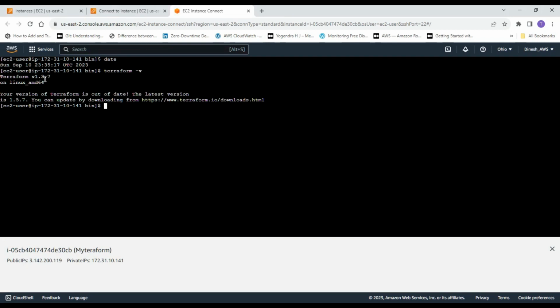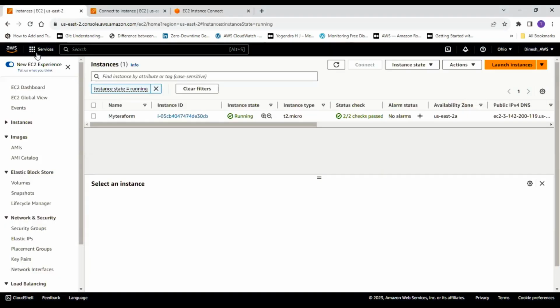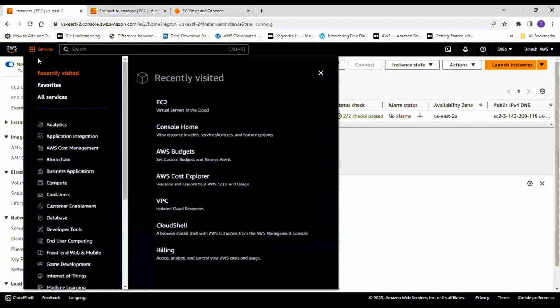Before we get into how to write the first configuration file for creating your first AWS EC2 instance, let me take a step back where I'm going to create one user, which I'm going to use because I do not want the root user to be used. So what I'm going to do is go to the AWS management console, click on services.